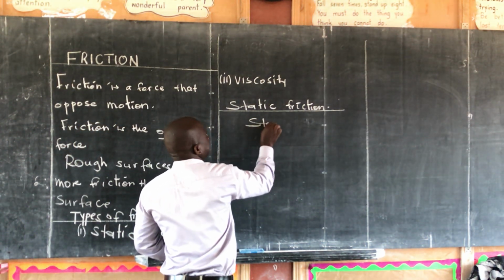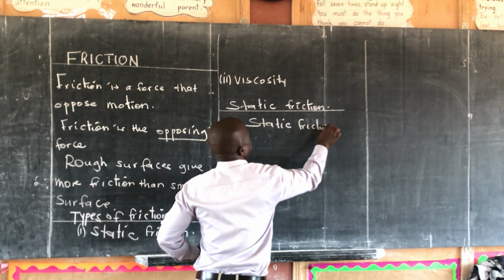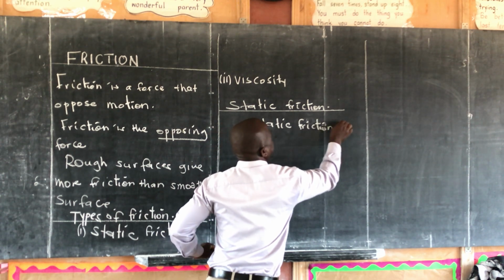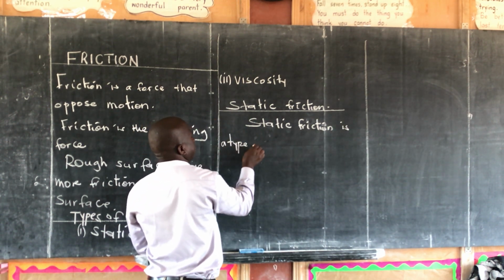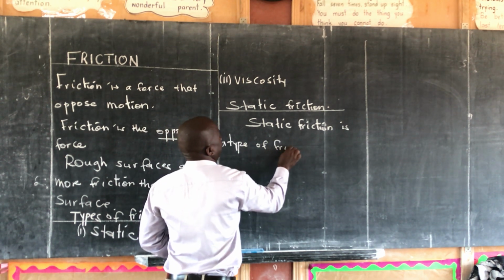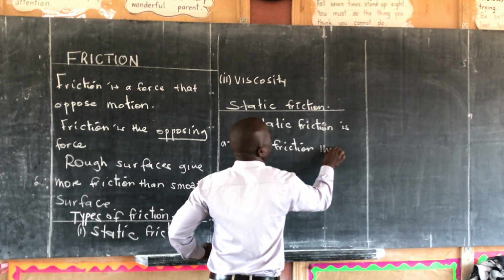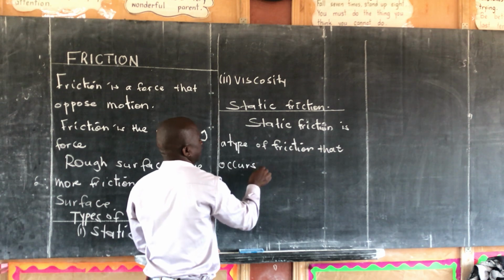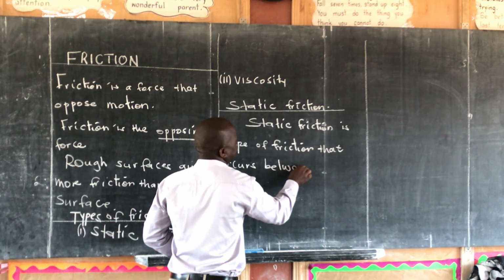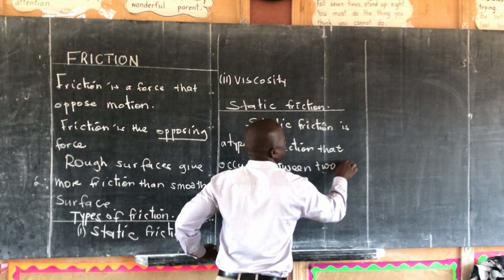I say static friction is a type of friction that occurs between two solids moving.